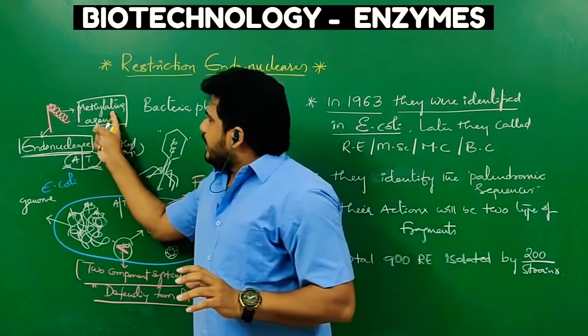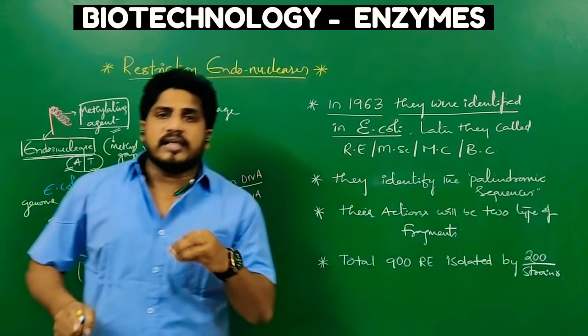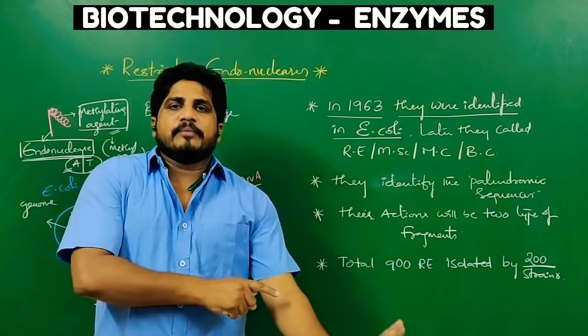That is how the methylating agent helps to protect their own genome from fragmentation.